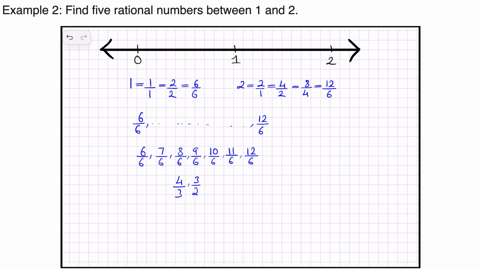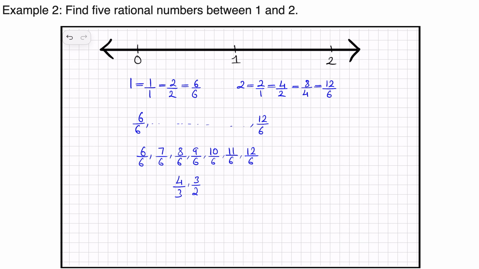So one thing that we can learn from this example is that if you take any two numbers, let's say 0 and 1, we can find infinite rational numbers between 0 and 1. It is possible. We have just found 5 rational numbers between 1 and 2.